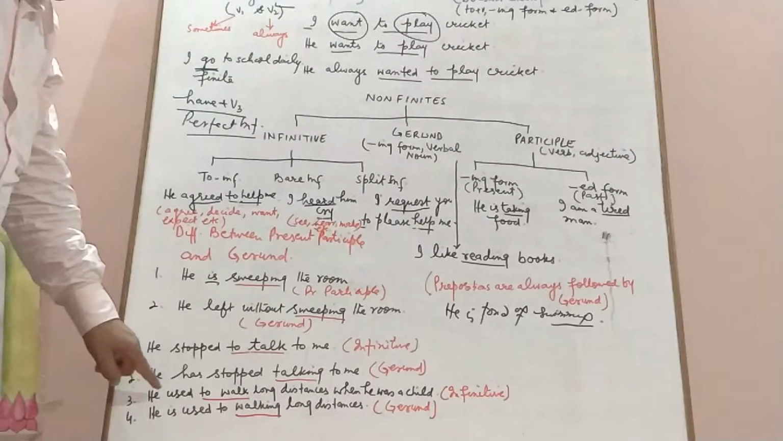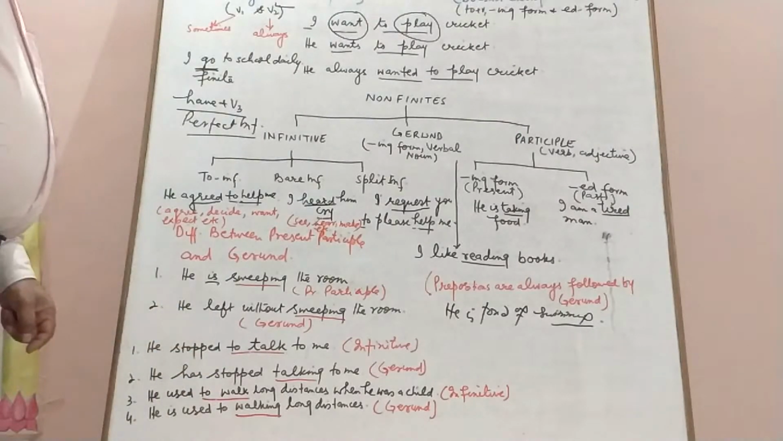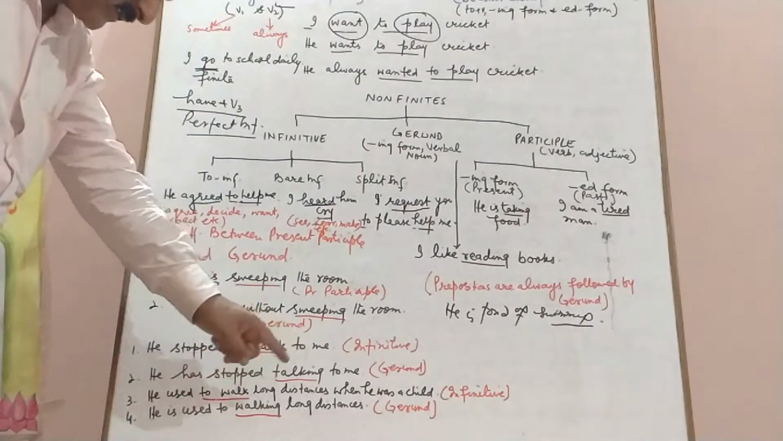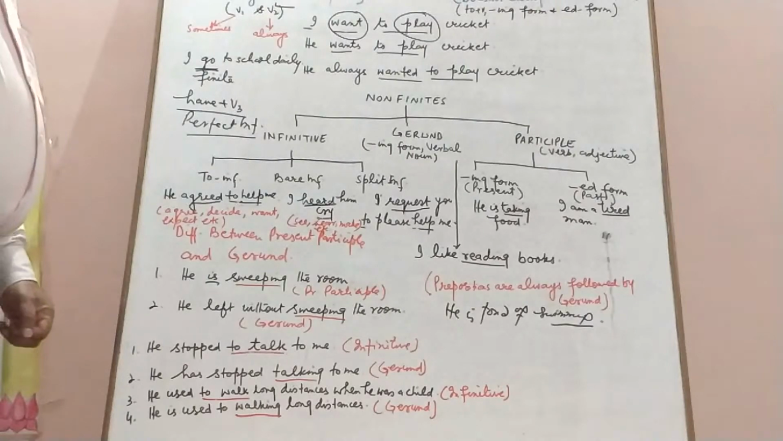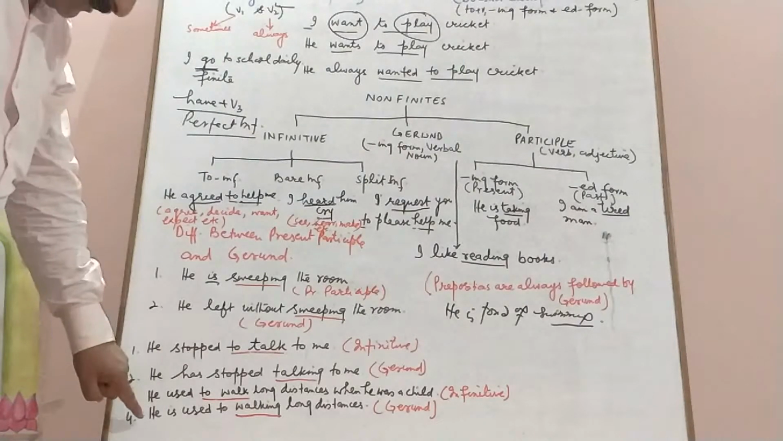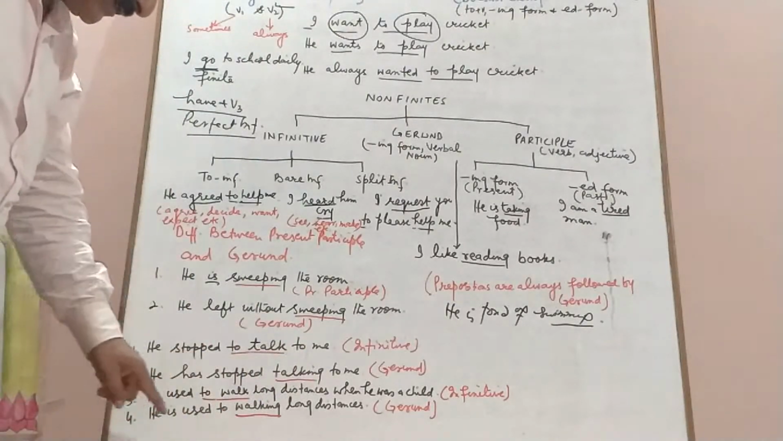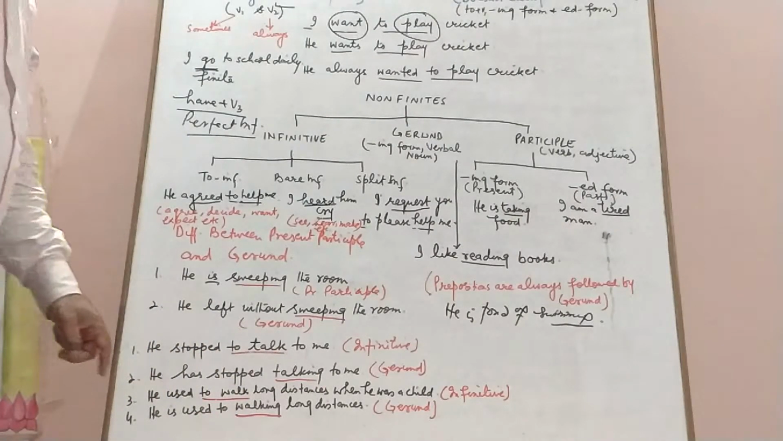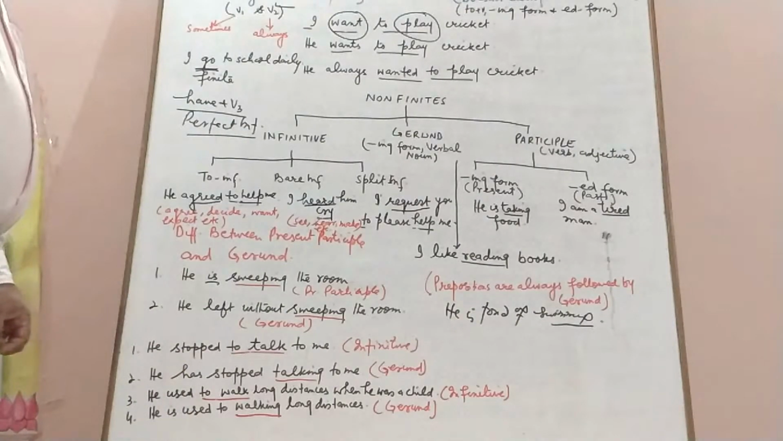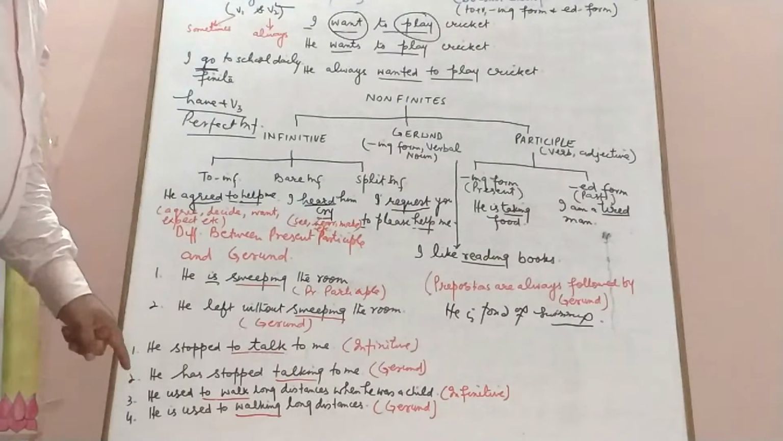Then we have "He used to walk long distances when he was a child." Now to walk is an infinitive. It means he had the habit of walking long distances in his childhood. The next one is "He is used to walking long distances." Here walking is a gerund, and he is used to means he is addicted to, he has the habit of walking long distances. That means he can walk long distances. So there is a lot of difference between the two.